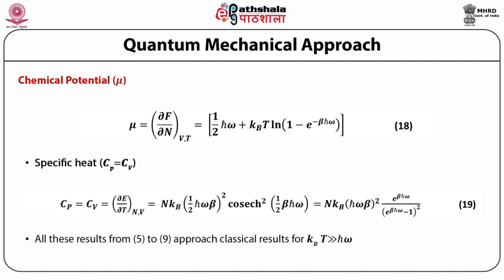All these results from 5 to 9 approach classical results for kBT very much greater than h bar omega.